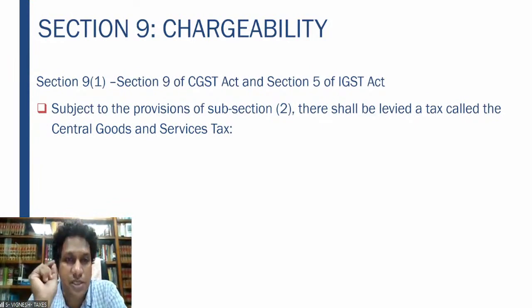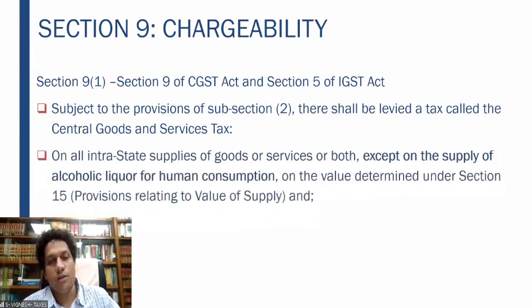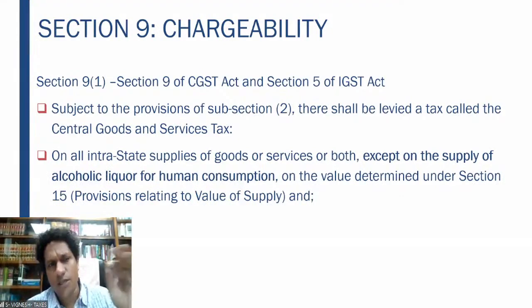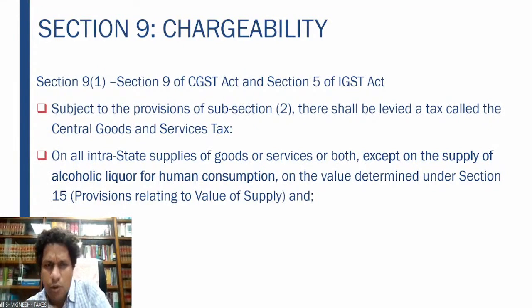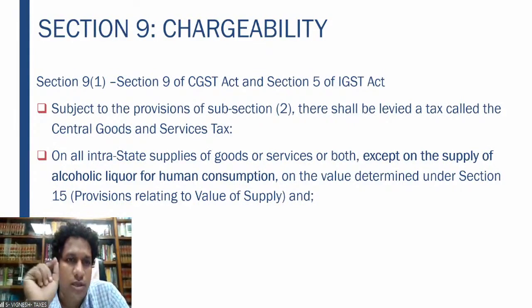Subject to the provisions of subsection 2, there shall be levied a tax known as the Central Goods and Services Tax. So what is subsection 2? We shall go there. There shall be levied a tax called the Central Goods and Services Tax on all intrastate supplies of goods or services or both. Since this is the CGST Act, it says only intrastate supplies. The same section 5 in the IGST Act mentions interstate supplies.